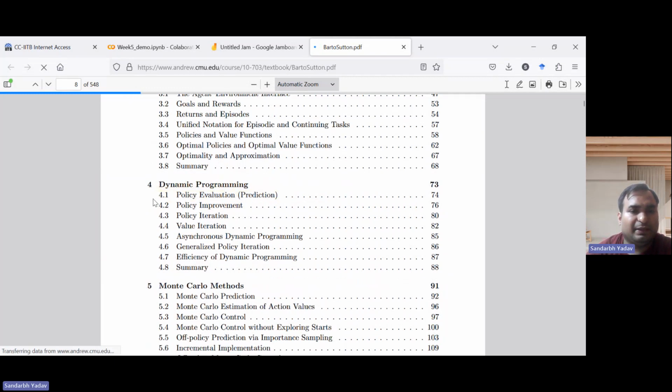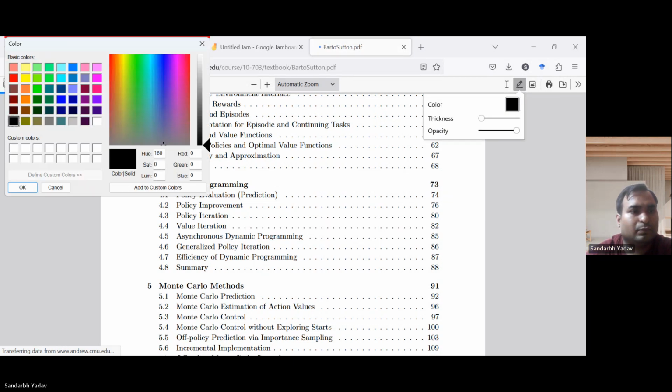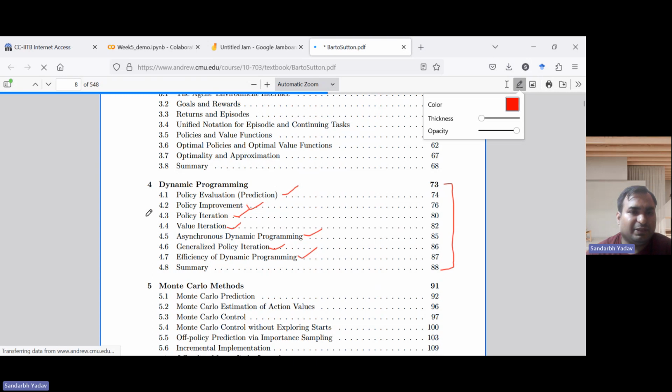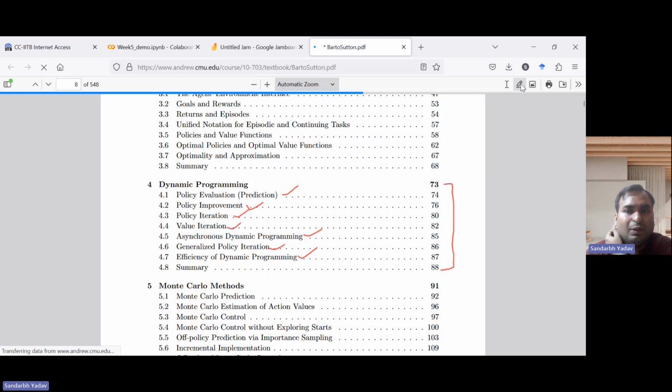For dynamic programming, policy evaluation is done. Policy improvement, policy iteration, and value iteration are done. Asynchronous DP is also done. Generalized policy iteration is also done. Then efficiency of dynamic programming. Basically, this entire chapter is completed, and as I mentioned before, from chapter 3 you can read all of the sections. There is no reason to wait. You can even do some advanced reading.